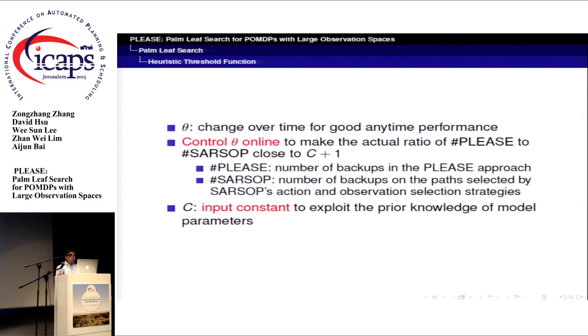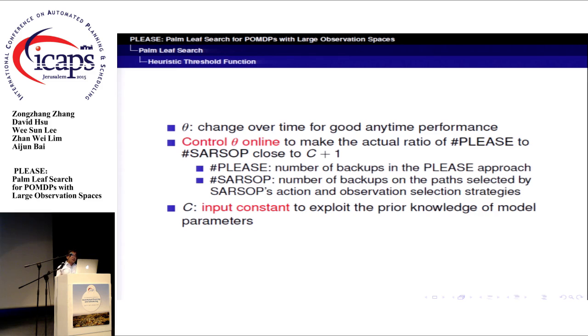Then, what is the optimal value of theta for the best performance? Frankly, it is unknown. But we know that it depends on model parameters and probably changes over time. So in our PLEAS algorithm, we adjust theta automatically to make the actual ratio of POMDPs to POMD go to C plus 1.